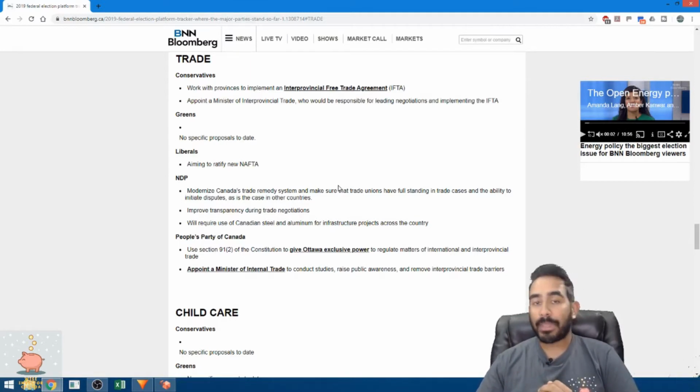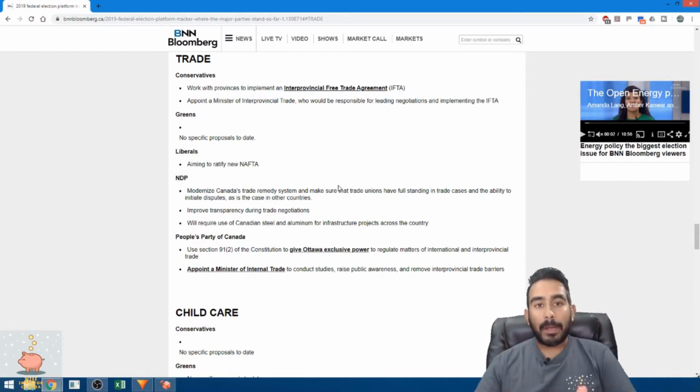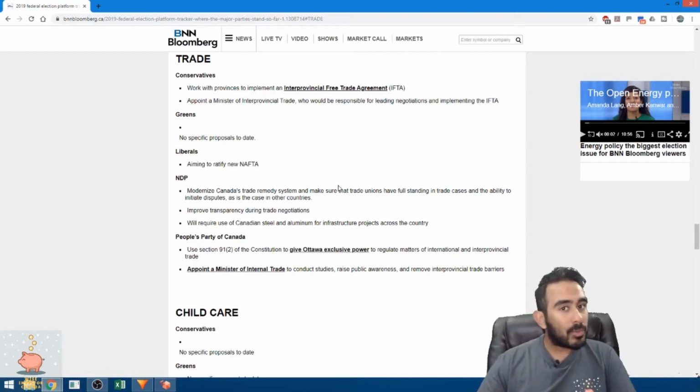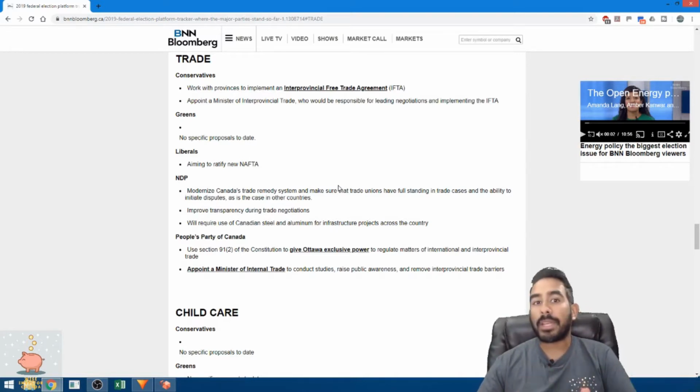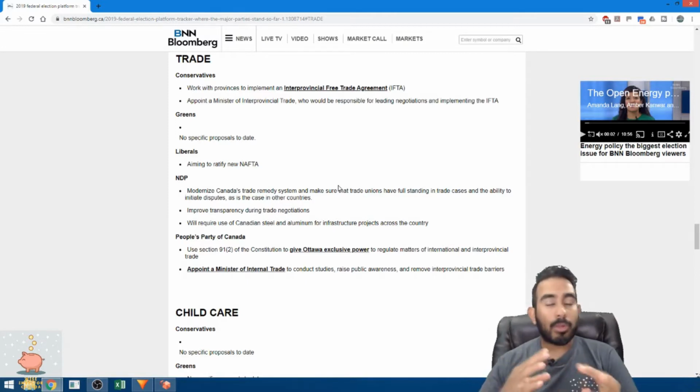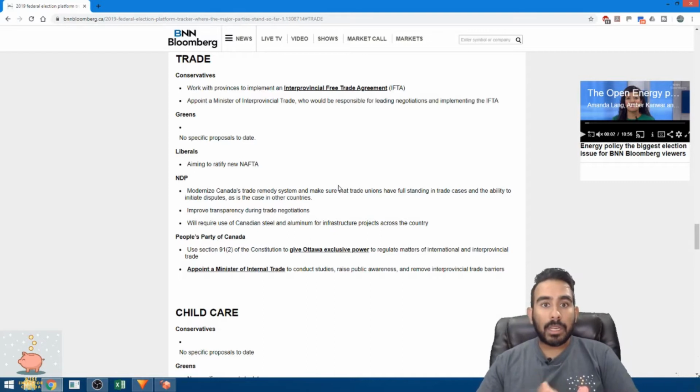Conservative, for me, honestly, I think has the highest chance to win because they have strong support from the West. They're gaining over there, so it's going to be hard for the Liberals to get there. So that's going to be interesting to see. I think the Conservatives have the highest chance to win, or it's going to be a minority government again. I think those are the two probabilities I see. Liberals winning a majority again would be, in my opinion, hard for them this time around.